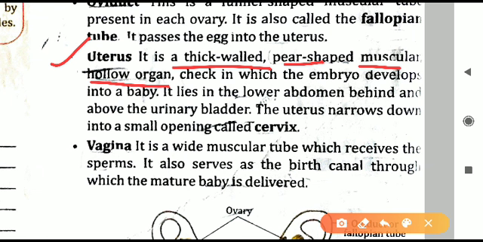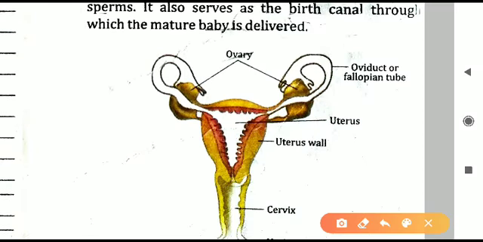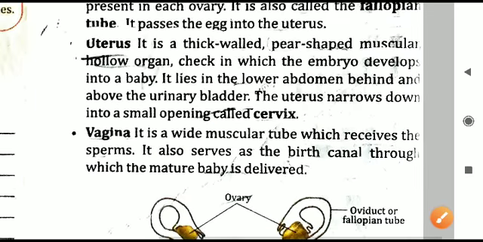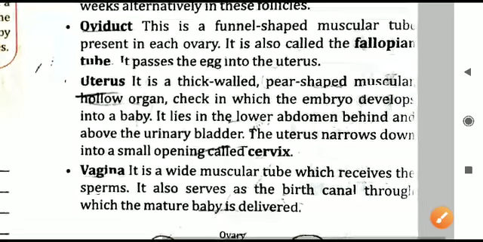It is having which shape? Pear shape. You can notice here, this is the uterus, and it is having pear shape, and it is having a thick wall outside. You can observe thick wall is there. What is its purpose? We will see in details in the upcoming topics. So that is about the uterus.